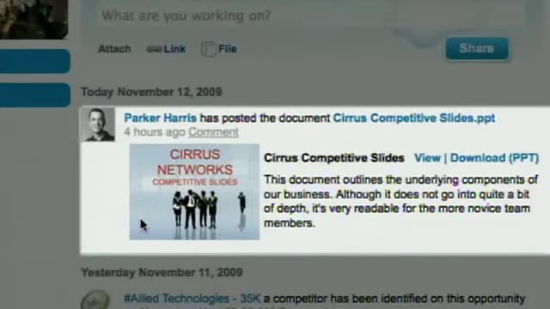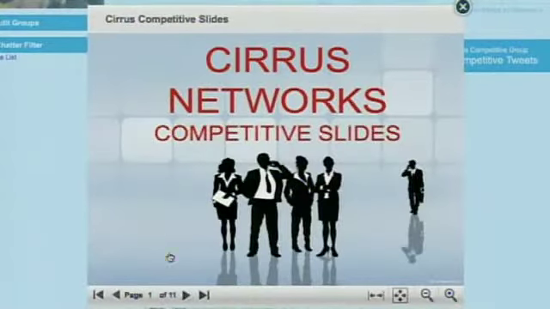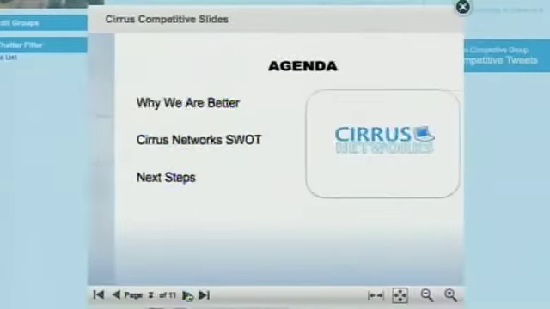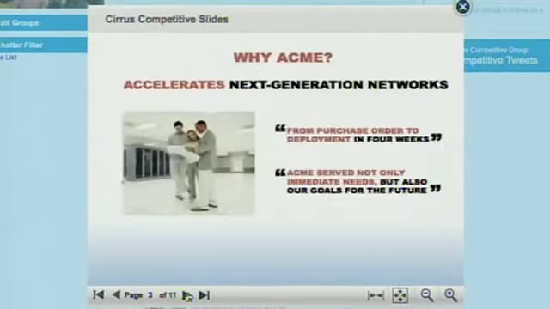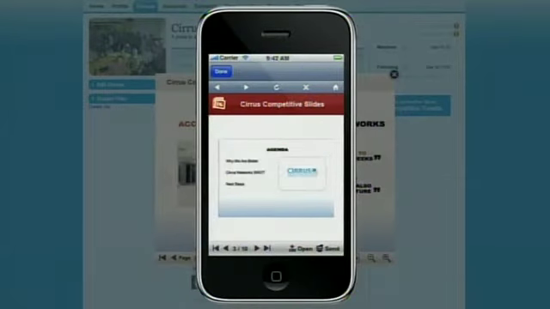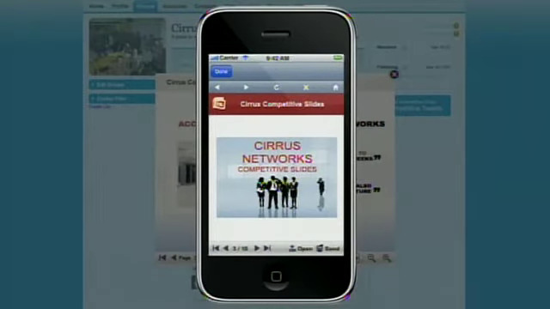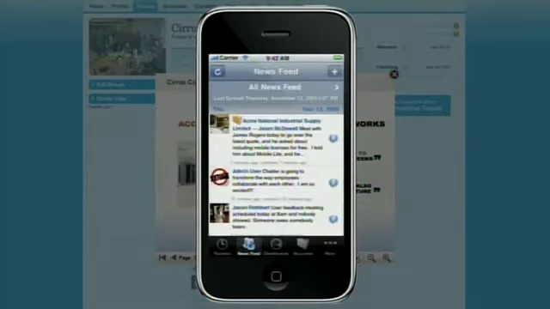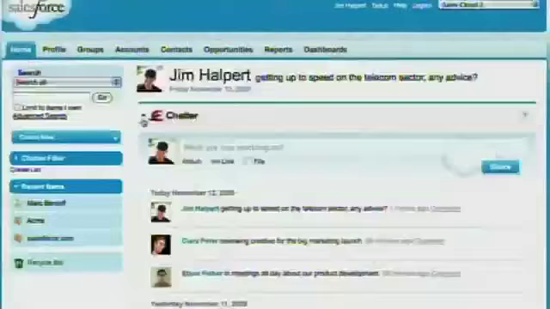People in groups in Chatter can also collaborate on files like photos, documents, spreadsheets, or presentations. Here's a presentation someone in the group posted about our competition, which you can preview right from the feed. Plus, with Chatter, you can also access all your application content and data on your mobile device, like the iPhone or BlackBerry. No matter where you go, Chatter makes sure you've always got your real-time updates right at your fingertips.